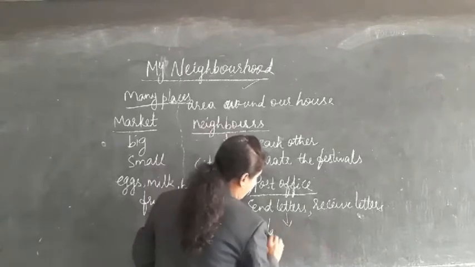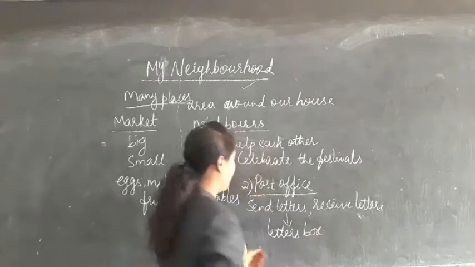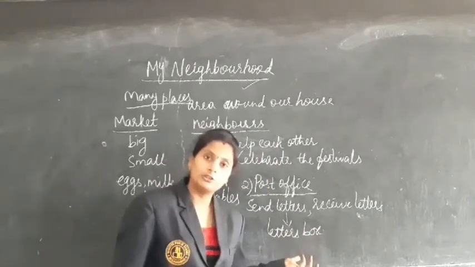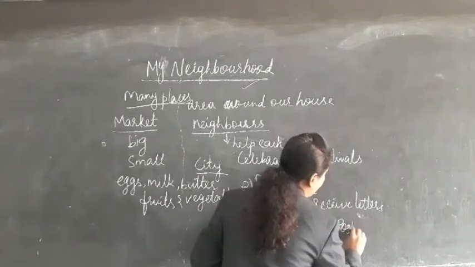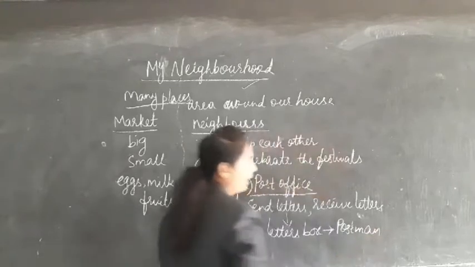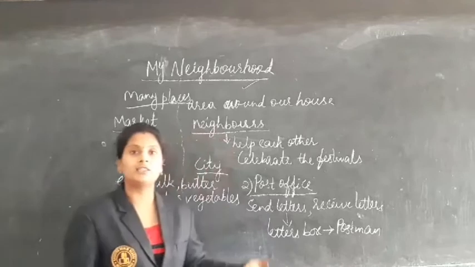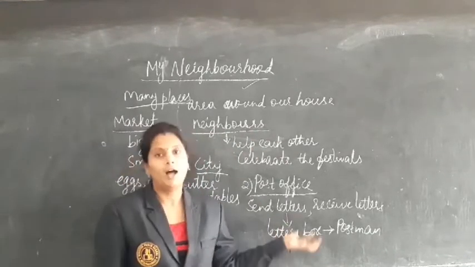Where will we put the letters? In a letter box, and these letters will be collected by a postman. The postman will collect all the letters from the letter box and give them to different places according to their address.